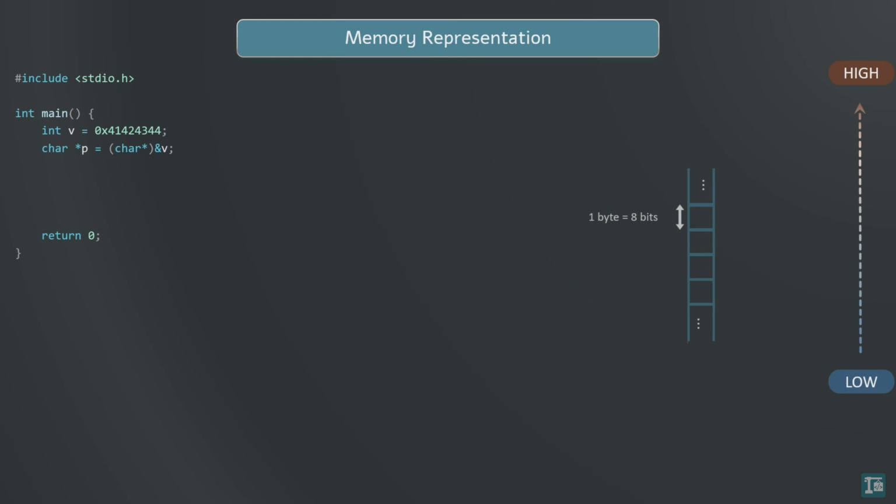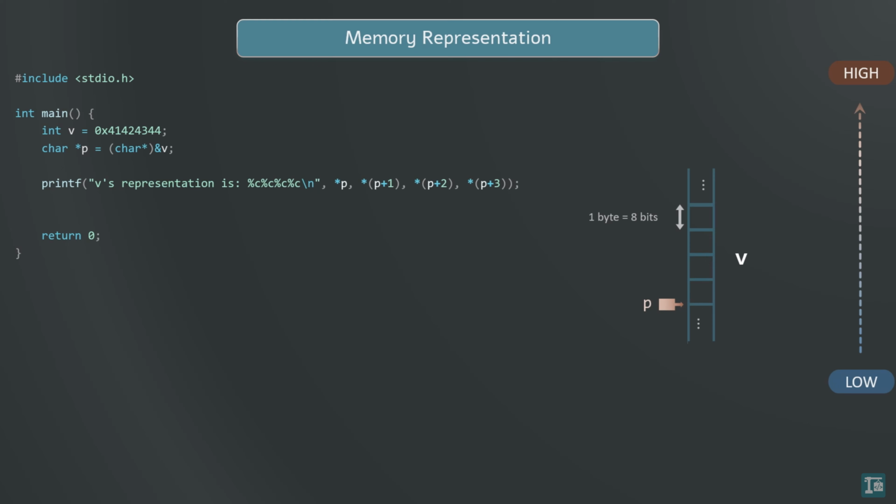Memory representation. We can also understand how integer data is represented in memory with the following example. The program assigns the hexadecimal value 0x41424344, representing A, B, C, D, to an integer v. The char pointer p is then used to access each byte of v. By printing the memory locations pointed to by p, p+1, p+2, and p+3, you can see how the integer is laid